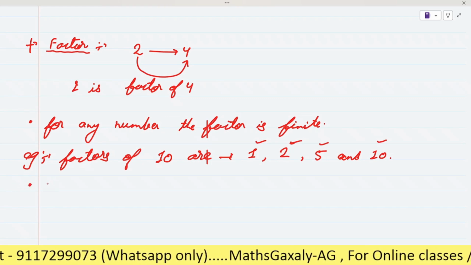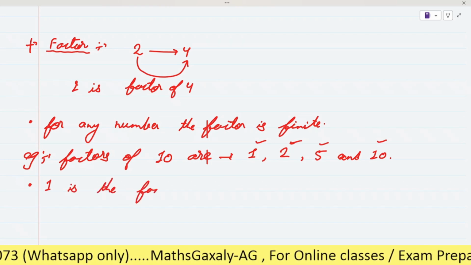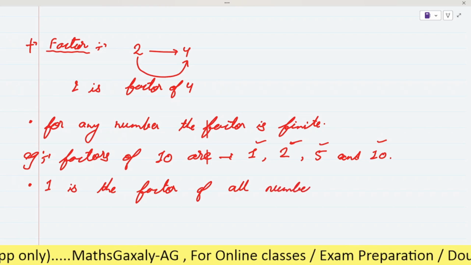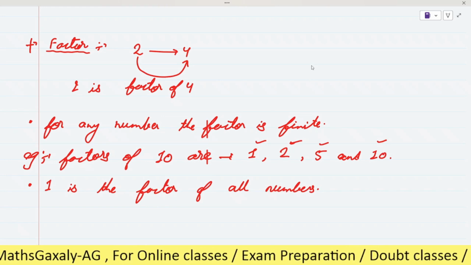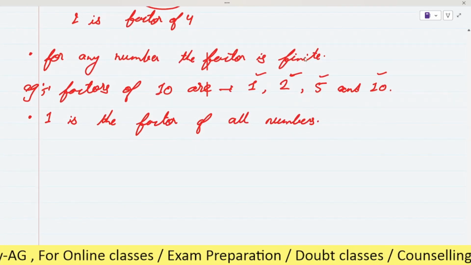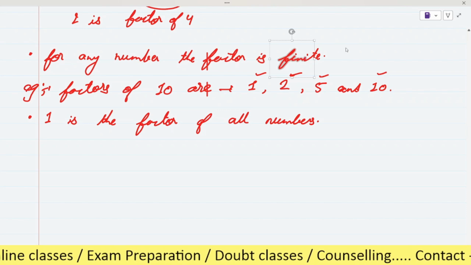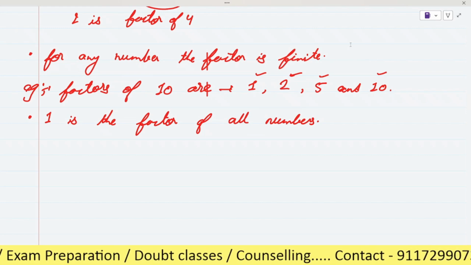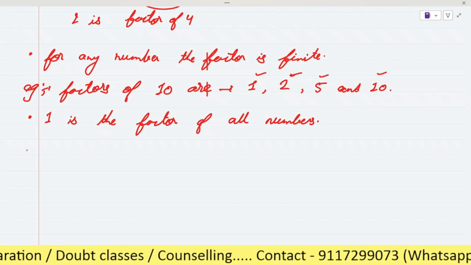Now the second point: 1 is a factor of all numbers. Is it clear? Yes, all numbers can be divisible by 1, right? 2 can be divisible by 1, 10 can be divisible by 1, 5 can be divisible by 1, 11 can be divisible by 1. So 1 is the factor of all numbers. Okay? Is it clear or not? Yes, sir.